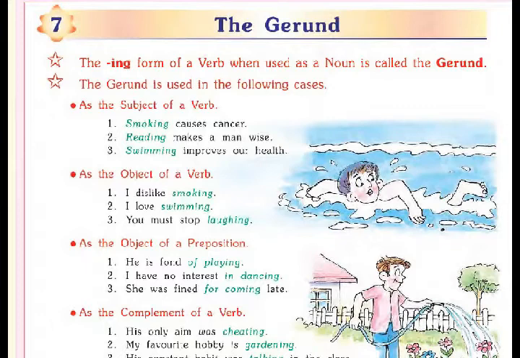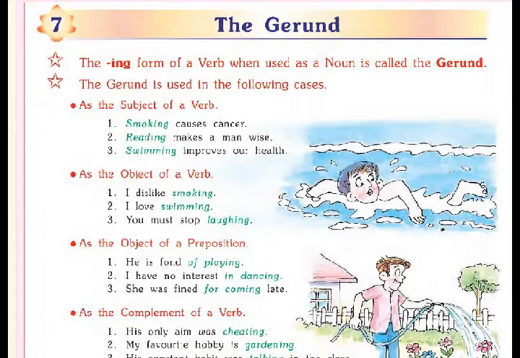The ing form of a verb when used as a noun is called the gerund. Here we are talking about the ing form but we are not talking about tenses. Generally we use the ing form in a continuous tense. But here we will see in what cases the gerund is used. So you can see the following examples.